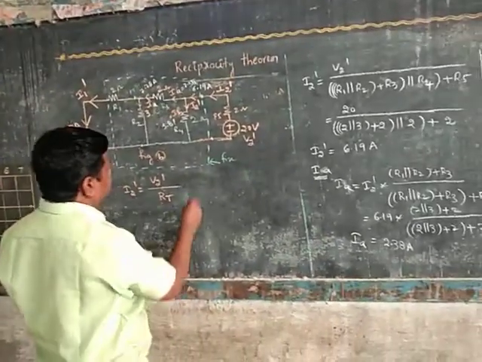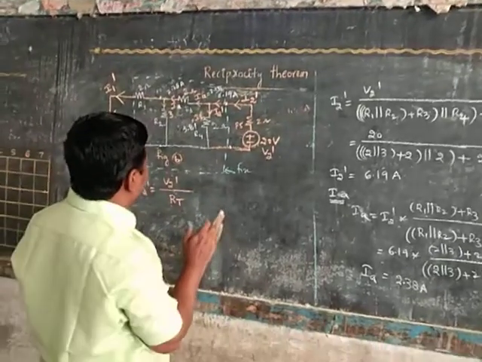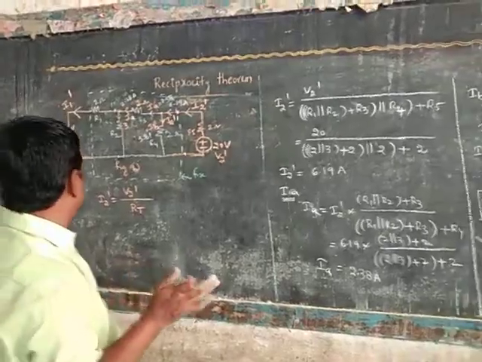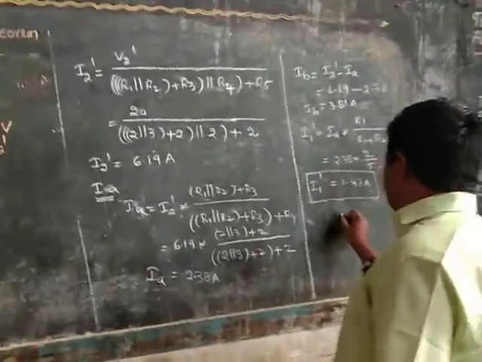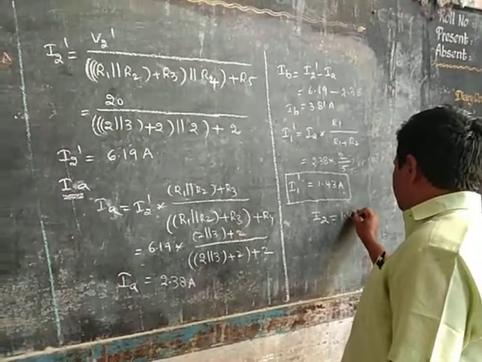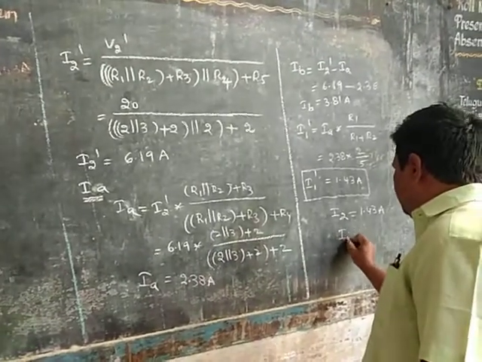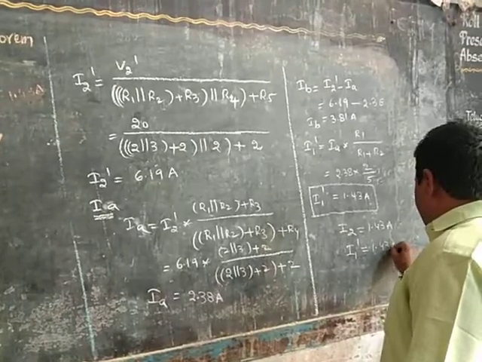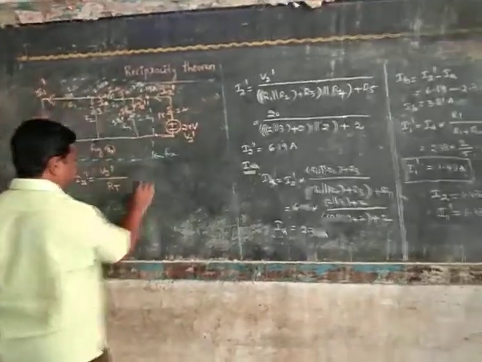The final conclusion is, if we interchange source and response, or excitation and response, you will get the same current. Previously I2 current is equal to 1.43 amperes, and now I1 dash current is also 1.43 amperes.